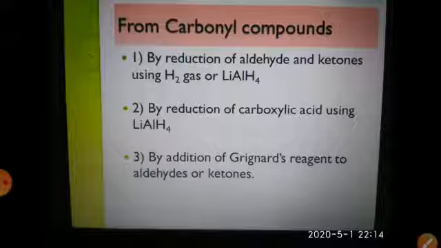The second way is to convert the carboxylic acids into alcohols by the use of again the same reducing agent, lithium aluminum hydride. And the third way is to convert the aldehydes and ketones by the use of Grignard's reagent, where in all those methods we are able to prepare different types of alcohols. So we will see them one by one.